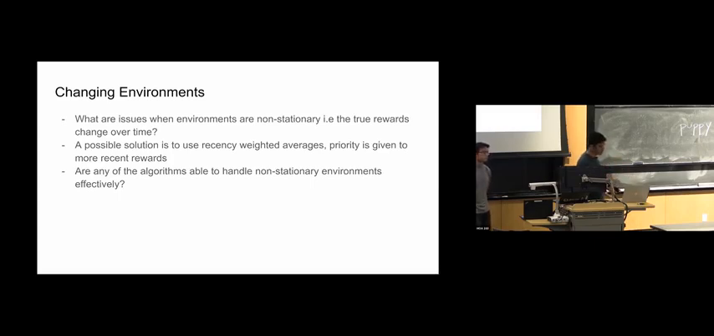We talked about a solution to this, which was to use recency weighted averages. So priority is given to the more recent rewards, and you basically forget what the initial rewards are. So it's important to think about that for your homework. Are any of these algorithms able to handle those environments effectively or not?